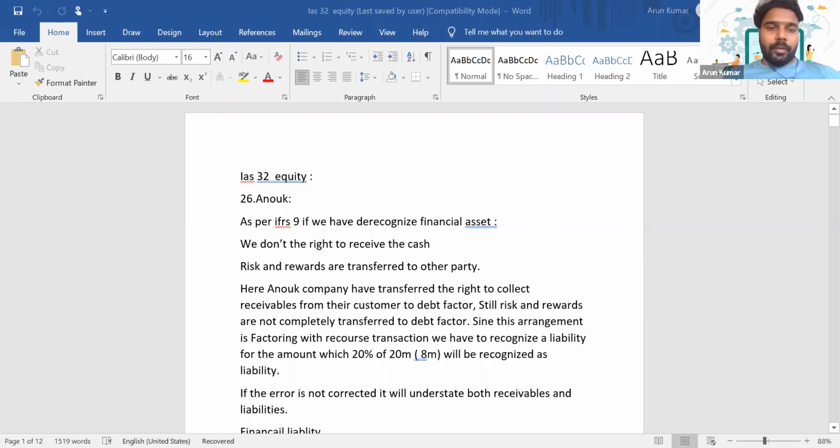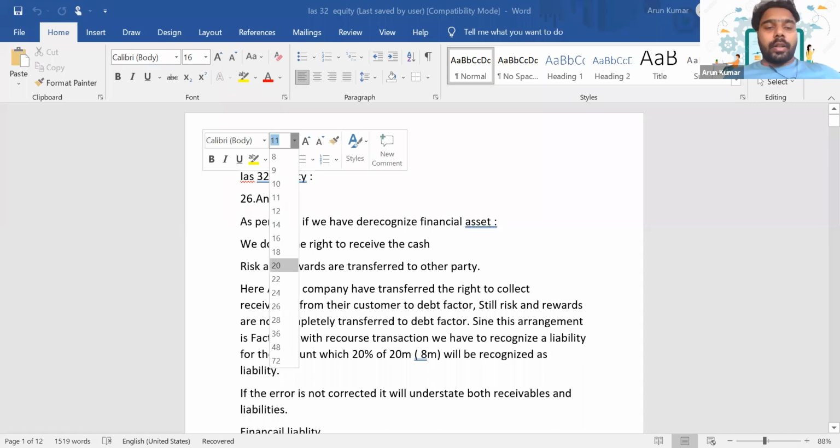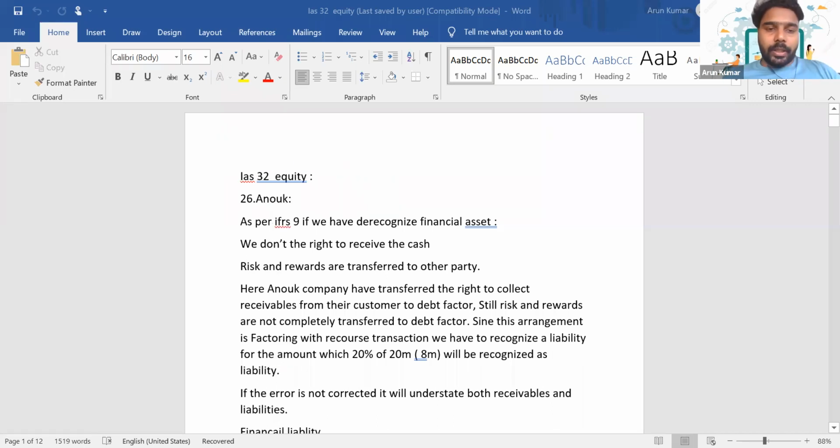Okay, so in between, we know that it's a revision section, so I can't go in depth into each and every standard, but again, in case you have any specific doubts related to any particular standard, you can just ask me. Okay guys, so am I audible to you? Is it clear, everyone? Yes, sir. Yeah, fine.